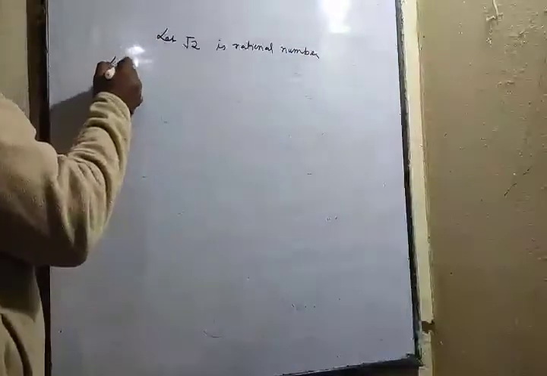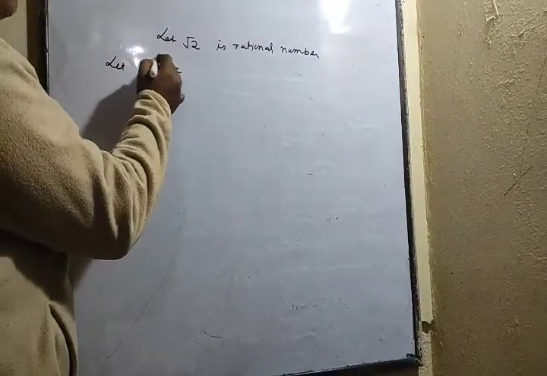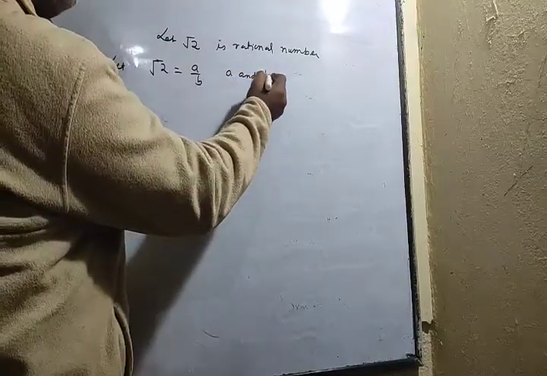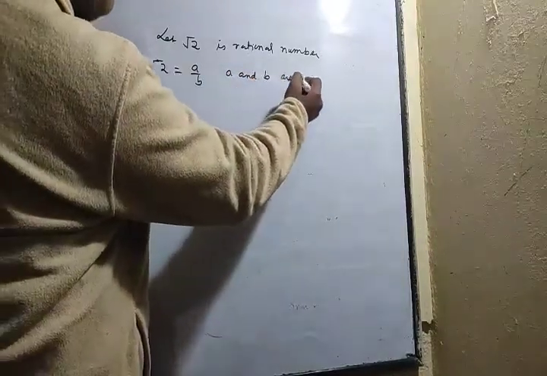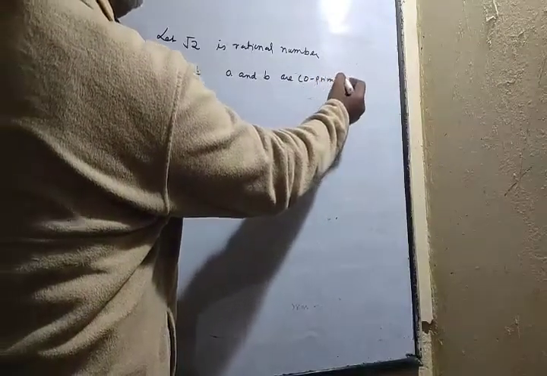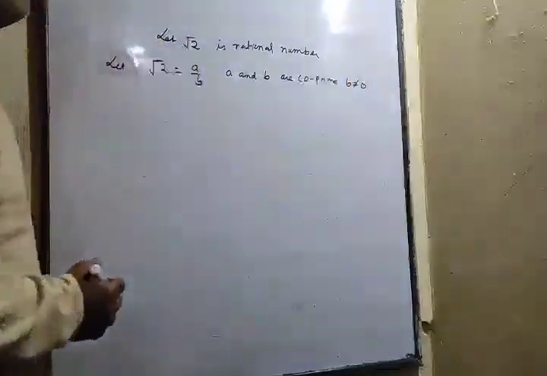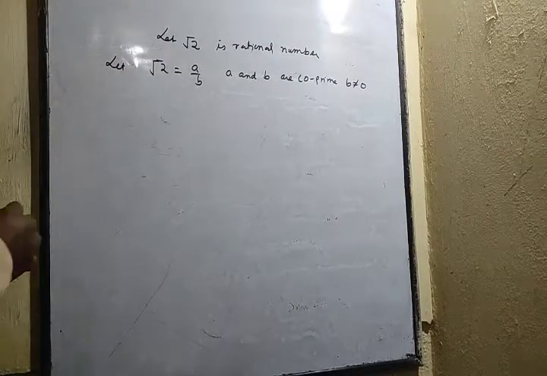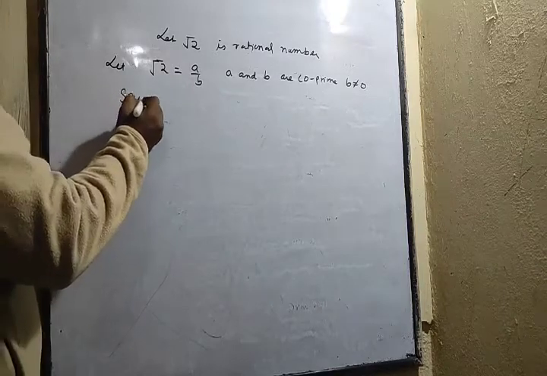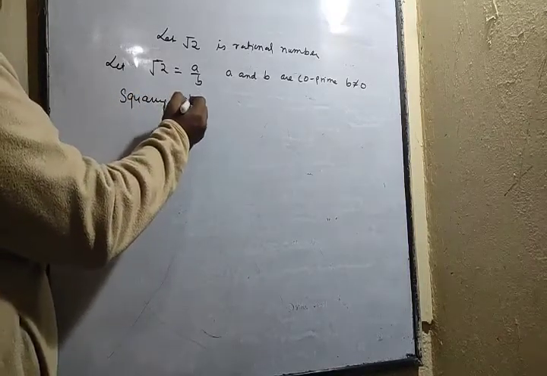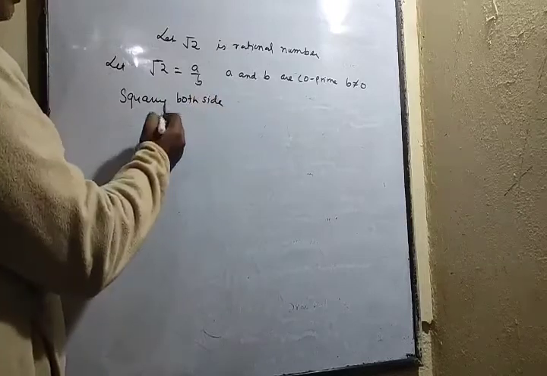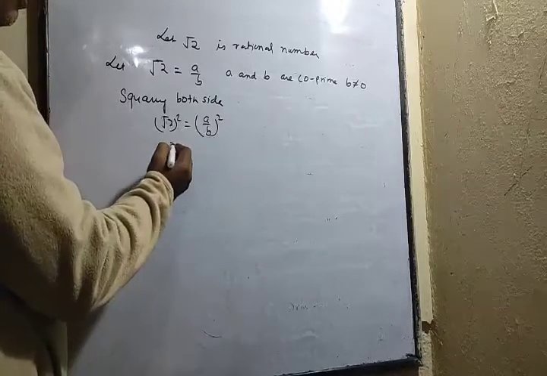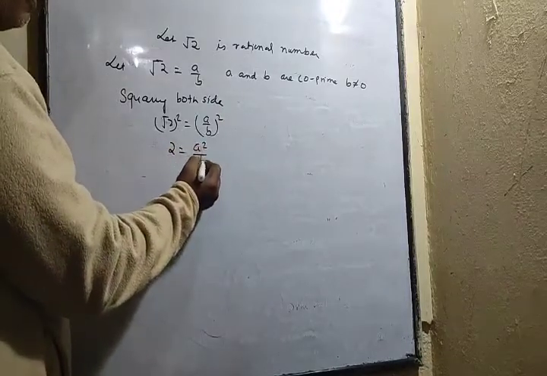Then let root 2 equal a by b, so that a and b are co-prime and b is not equal to 0. Co-prime means nothing is common between a and b except 1. Next step, we square both sides. Root 2 squared equals a by b whole squared. So 2 equals a square by b square.